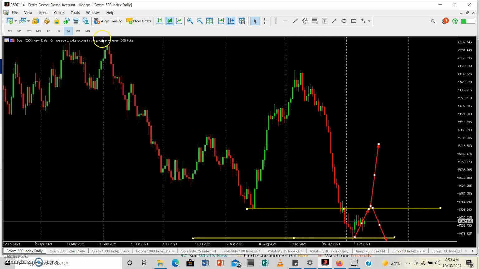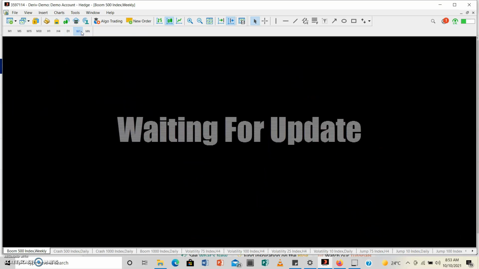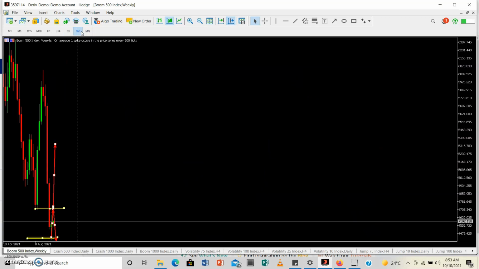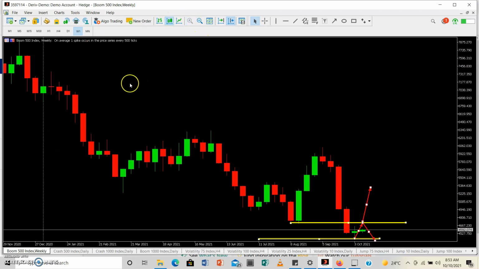But then let's look at the 1 week time frame and see what exactly is happening in the month of October. As you can see, we're now in a new month, so probably new directions are going to be taken. From the previous weeks, we were selling, then we sold up to this low, and then we had a retracement, right? We had a retracement and price started to push up.